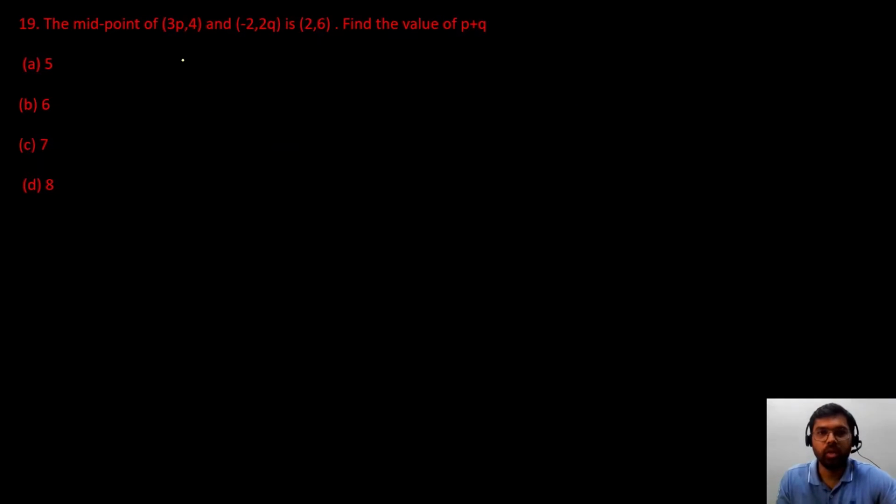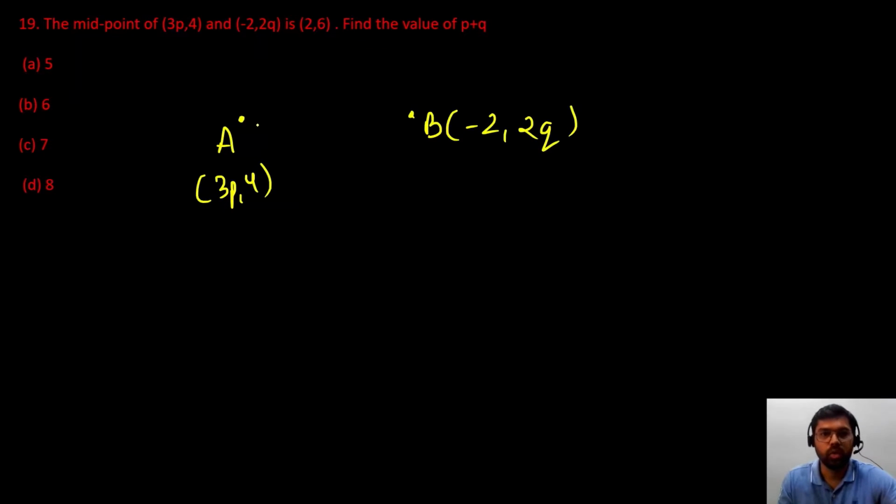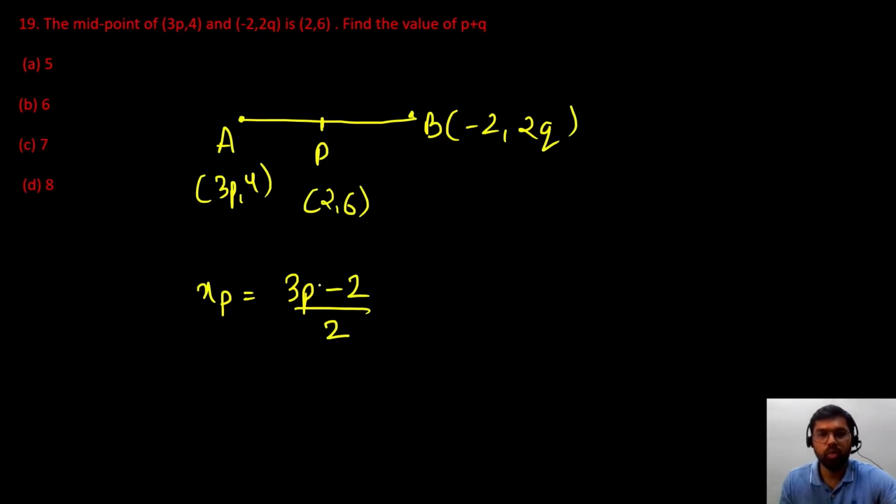Next question, we are given 2 points और उसका midpoint दिया है. We have to find the value of P and Q. So let us take A point 3P, 4, B point minus 2, 2Q. इनको ज्वाइन कर देते हैं और एक पॉइंट है P, मिड पॉइंट, इसके कोऑर्डिनेट्स हैं 2, 6. तो directly we can write x coordinate of P will be equal to 3P, x coordinate of A, plus x coordinate of B upon 2. So x coordinate of P is given to be 2. So 2 is equal to 3P minus 2 upon 2. Do the crosswise multiplication. So this will give you 4 is equal to 3P minus 2.